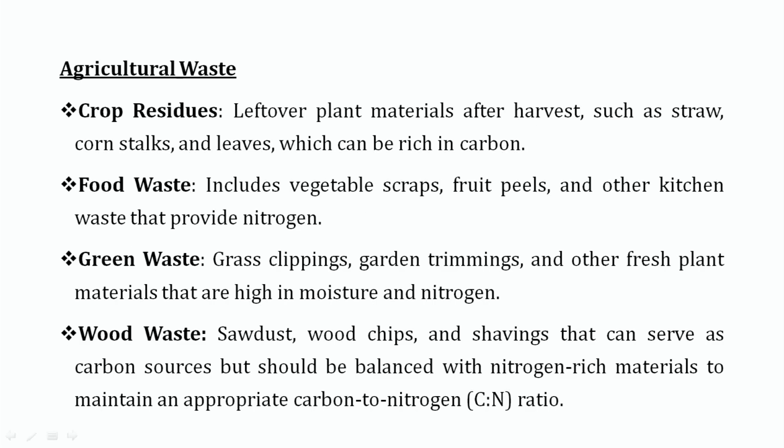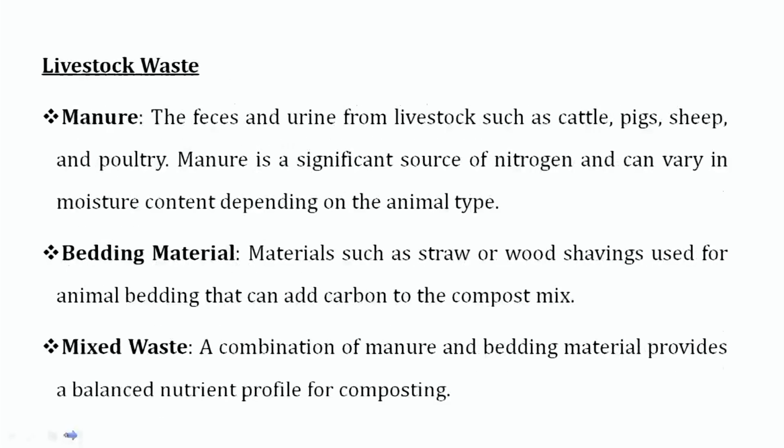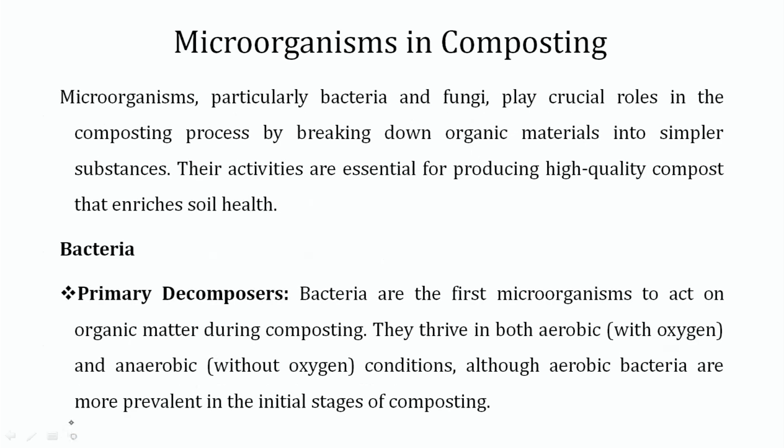Agricultural waste, if we talk about it, we can easily identify as crop residue, food waste, green waste and wood waste. Livestock waste, if we talk about it, it is easy to know, as we have previously discussed, that it is manure, bedding material and mixed waste. Along with that, urine is also utilized for making compost as a water content.